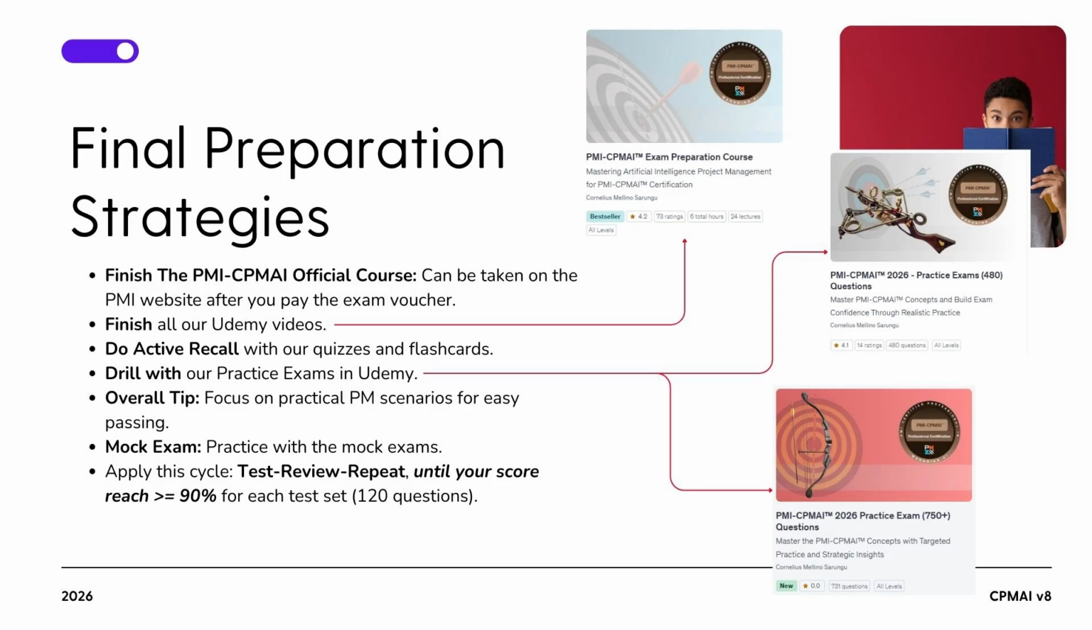Third, engage in active recall by using our quizzes and flashcards to reinforce key concepts. Fourth, drill with our practice exams, also available on Udemy. These are essential for building familiarity with the question format. As an overall tip, focus your study on practical project management scenarios. Mastering these will make passing the exam much easier.